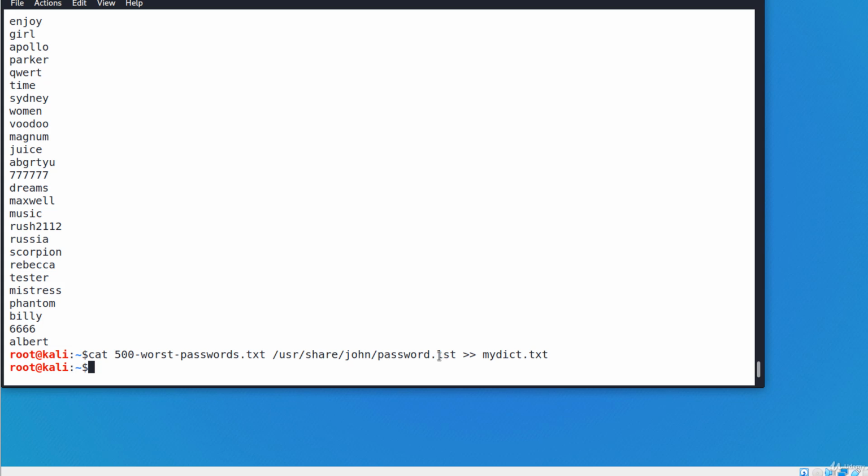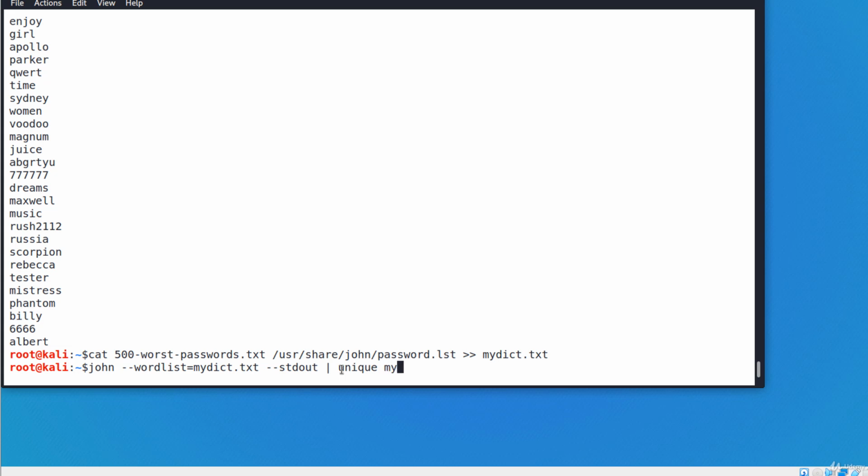Maybe there are duplicate words and I want to remove them so that I have only unique words. And I'll do john --wordlist equals the name of the file, my dict.txt, --stdout, pipe, a vertical bar, unique, and the name of the file that will contain the unique words.